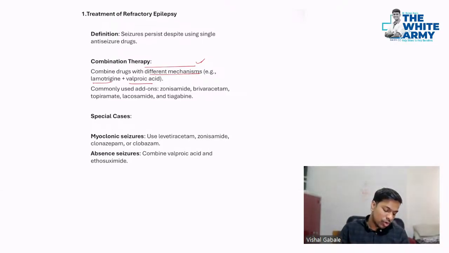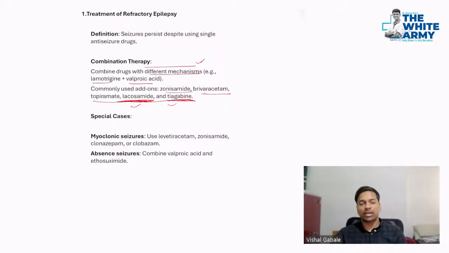Okay. So commonly used add-ons are zonisamide, brivaracetam, topiramate, lacosamide. Lacosamide is very familiar. Tiagabine. So lacosamide and tiagabine can be commonly used. Even brivaracetam can be used, but remember, it has to be used with valproate. Also you can add lamotrigine. If you use valproate and levetiracetam, they act in the same way. Okay.